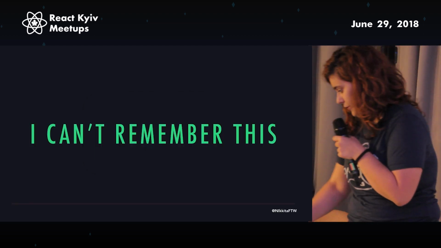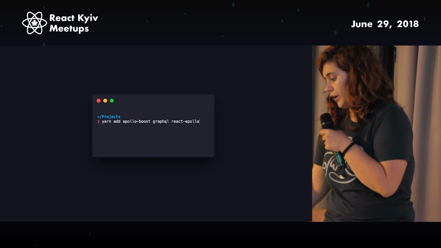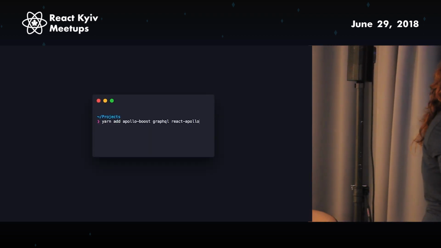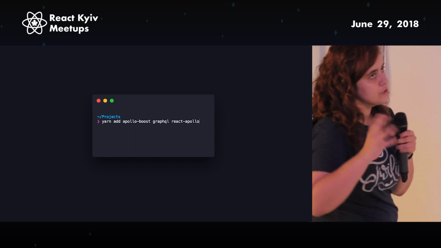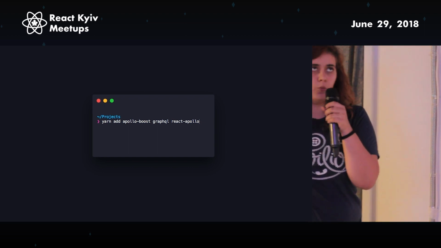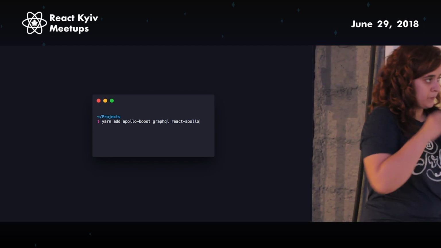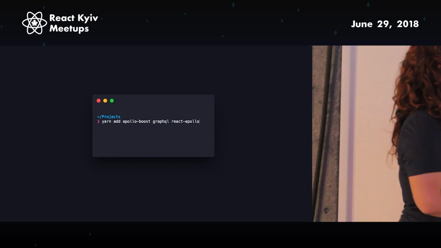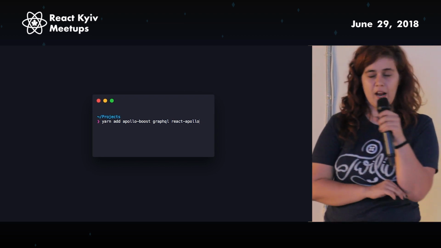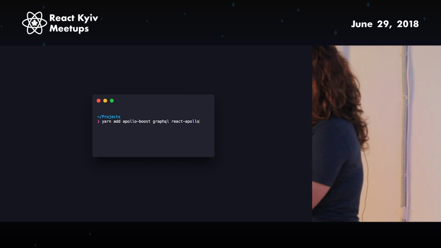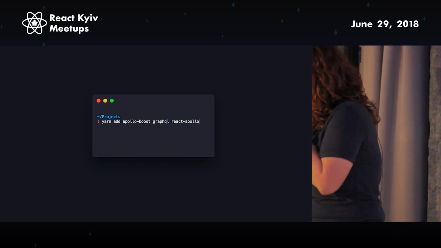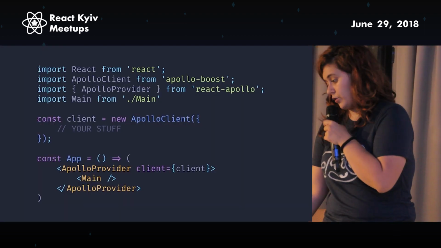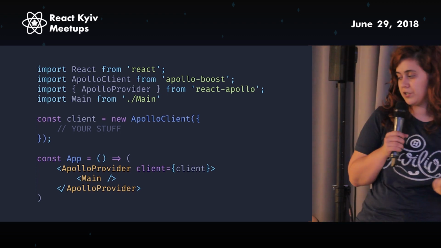I'll never remember this. So now, there is this tool called Apollo Boost, which is a package that has all the other packages. It uses some defaults, kind of like Webpack 4. It's great. You just install Apollo Boost, GraphQL, and React Apollo, and that's it. Apollo Boost was created, again, by the Apollo team and by Peggy Raises, and it's great. So how do you actually instantiate it?